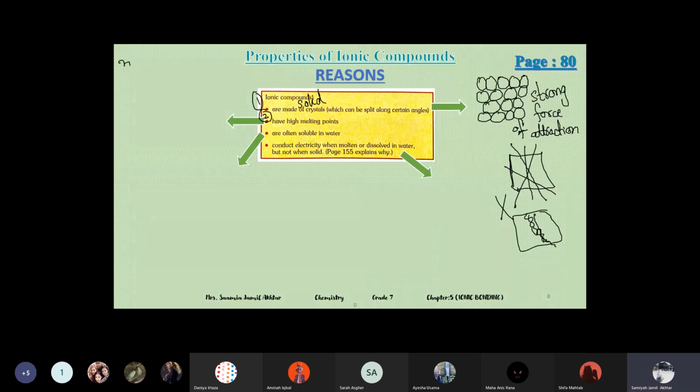What is melting? Melting processes. Anyone? Very simple. When the ice melts. Yes, the online girls. Please tell me, anyone? What's melting? Solid into liquid.